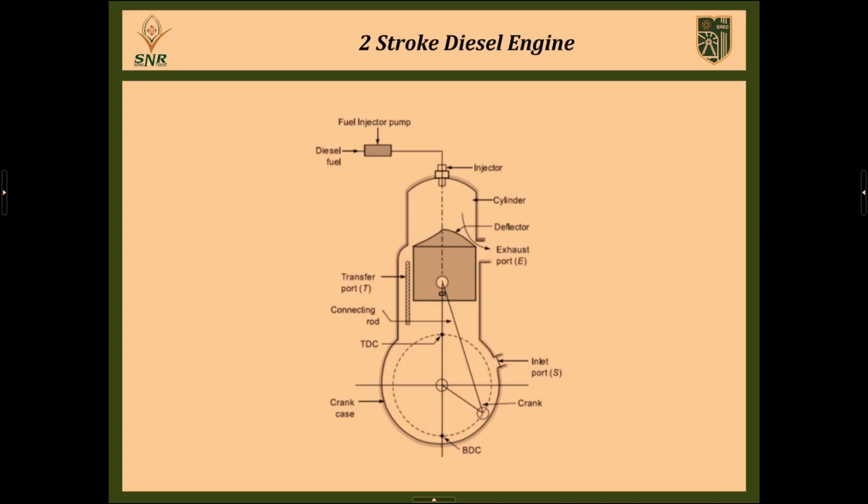So there are 3 ports fitted inside the cylinder: inlet port, transfer port, and exhaust port. The rest, like piston, connecting rod, and crankshaft, are the same as in the 4-stroke engine.